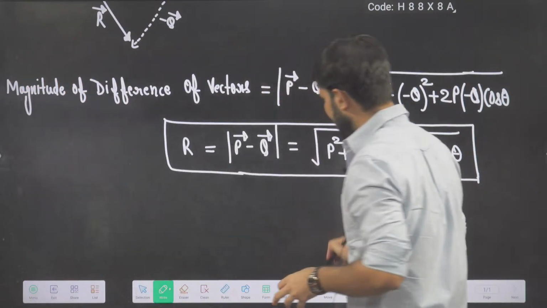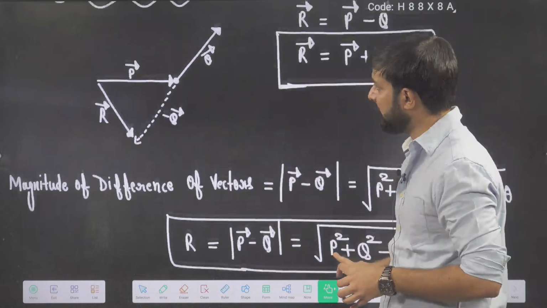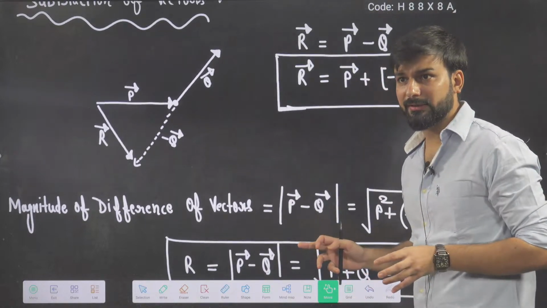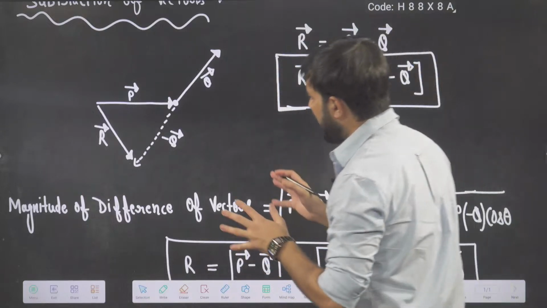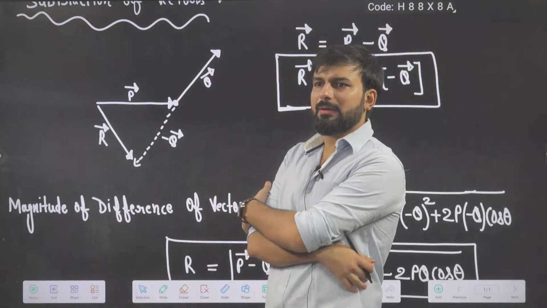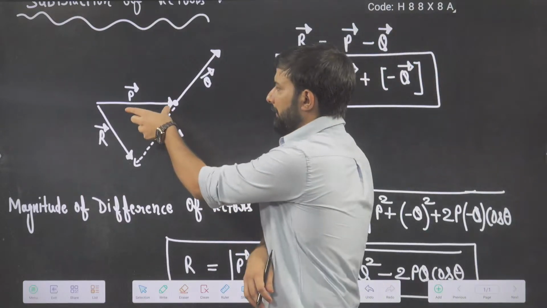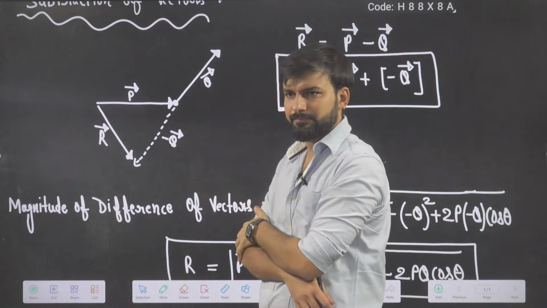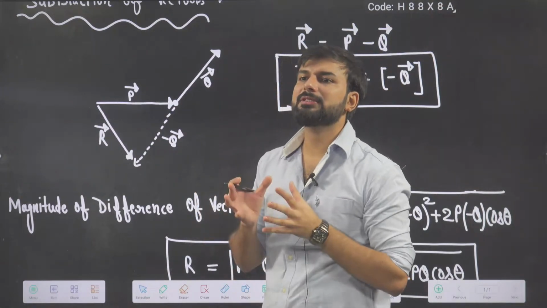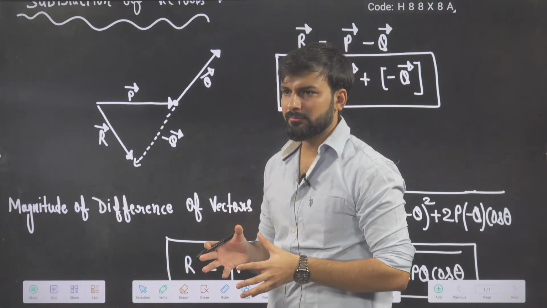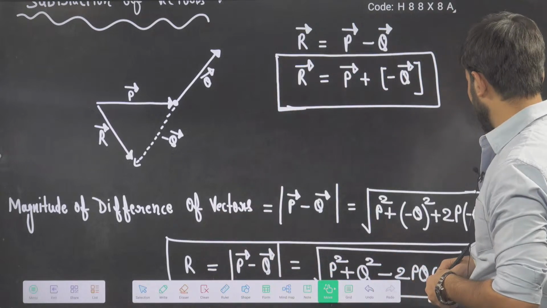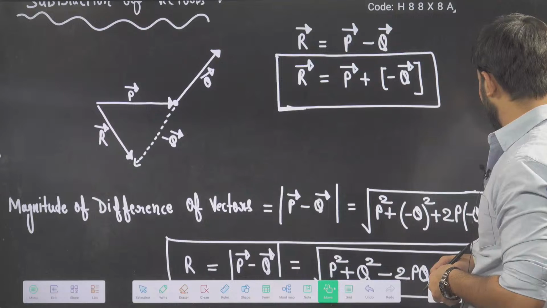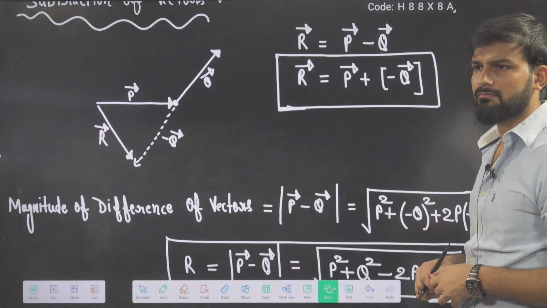Okay, fine. Now Gokul beta, listen once again to what I did here. Those who are late, that is why you should be on time in the class. Listen once again. Addition of vectors we have already studied. I took P vector, Q vector, right? This time I was not doing the addition. Sir, you wrote wrong. What have I written wrong? I don't think I have written anything wrong.